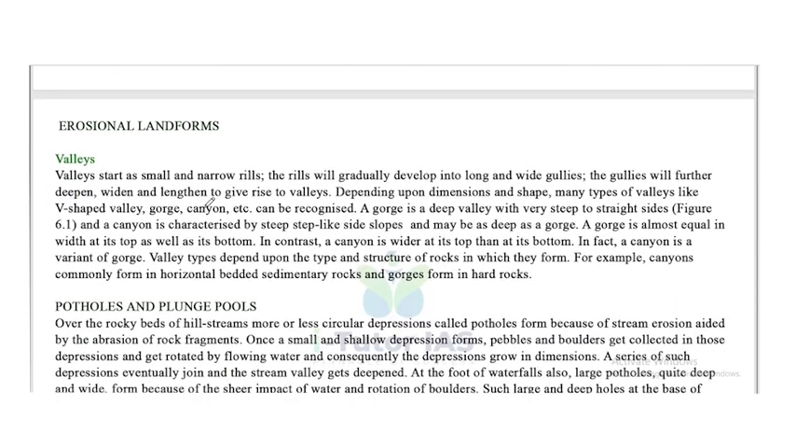Now, erosional landforms. First one, valleys. Valleys start as small and narrow rills. The rills will gradually develop into long and wide gullies. The gullies will further deepen, widen and lengthen to give rise to valleys. So we already discussed what happened: first rills, then gullies, and gullies into valleys.